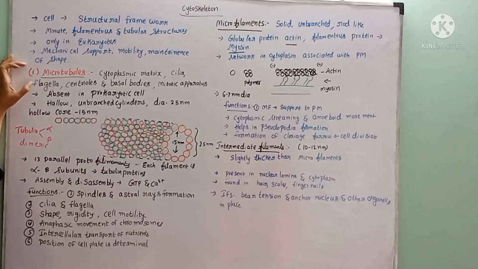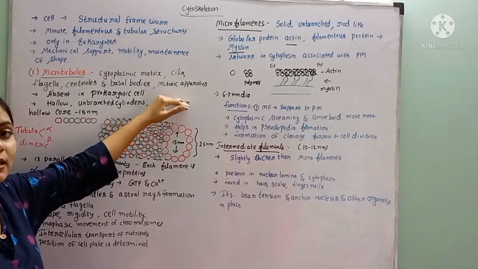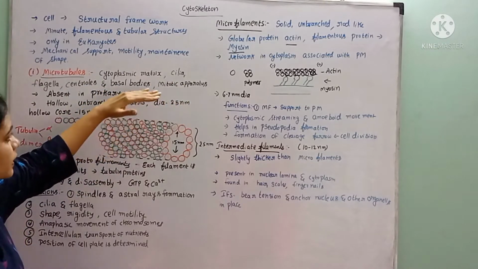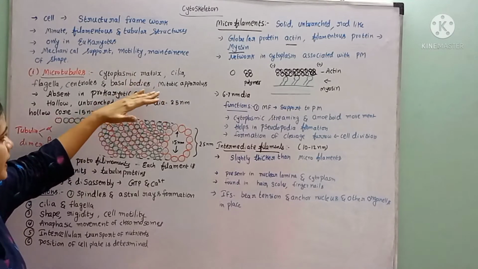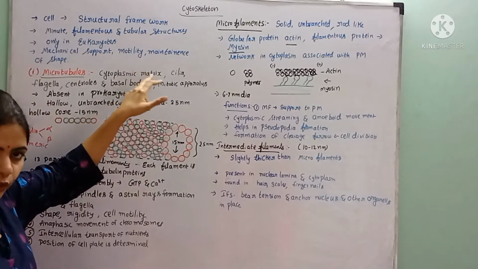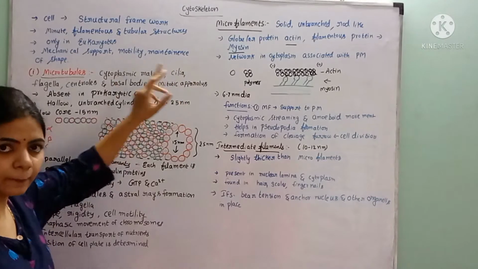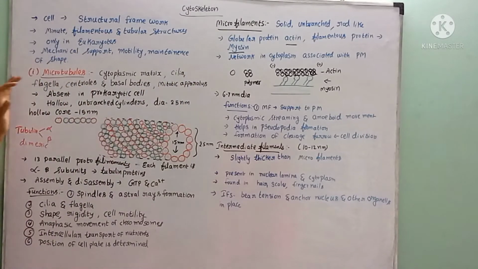The first one is the microtubules, and they are present in the cytoplasmic matrix. Within the cell, there is a cytoplasmic matrix, and in that there is a network-like structure. Not only in the cytoplasmic matrix, they are also present in the cilia, flagella, and basal bodies.